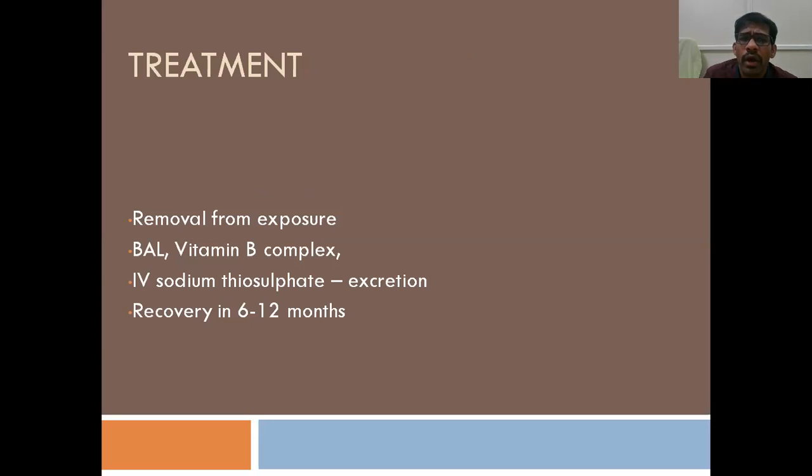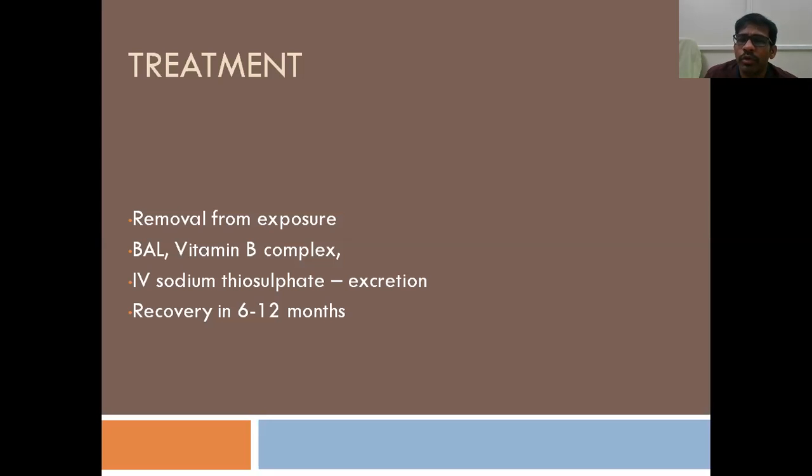But in case of treatment in chronic poisoning, gastric lavage actually doesn't have any role, but you have to remove the person from the source of exposure, and then you can give the specific antidote, that is British anti-lewisite. So even in case of chronic poisoning, you can use the specific antidote British anti-lewisite. And other supportive treatments include vitamin B complex and IV sodium thiosulfate. Actually, it will increase the elimination of the poison from the blood.